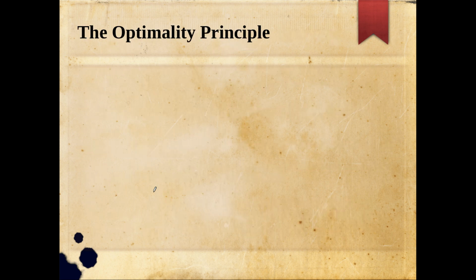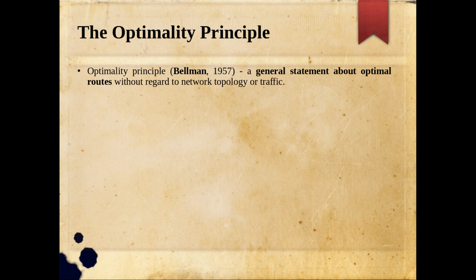Now before moving on to these algorithms, let's see a principle called the principle of optimality, the optimality principle. This is not from computer networks. This is an algorithm concept. The scientist Bellman in 1957 made this statement, a general statement about the optimal route. Why is it significant here?